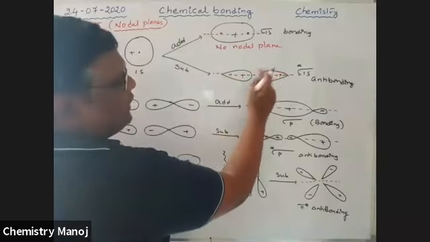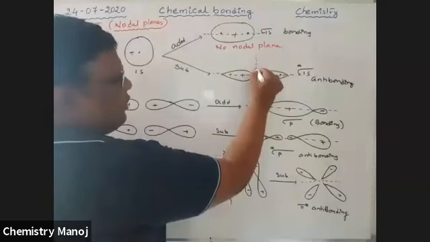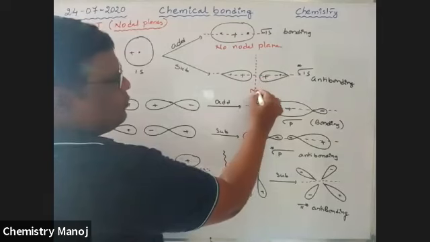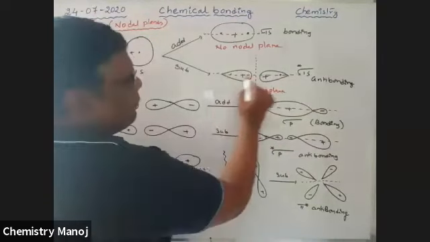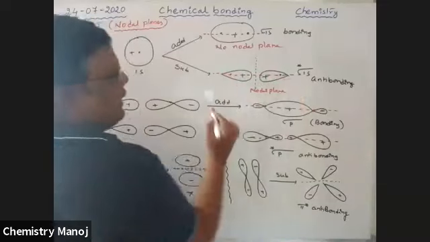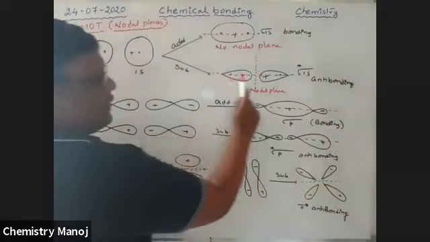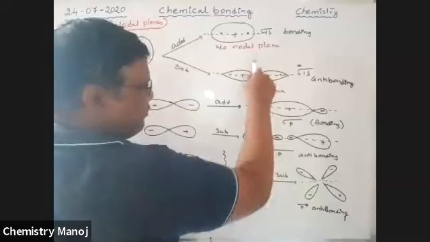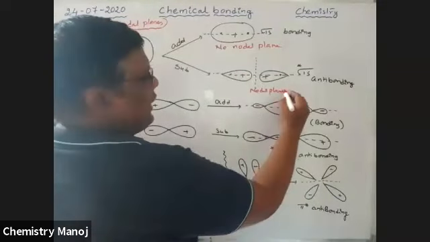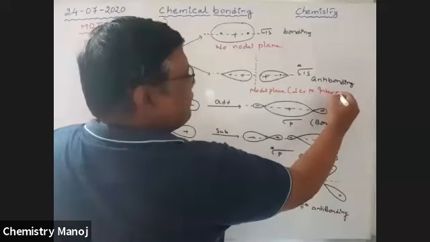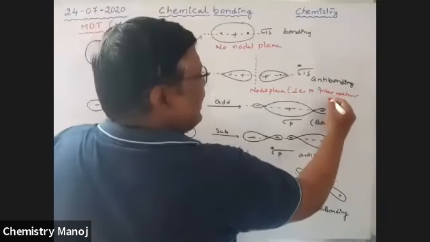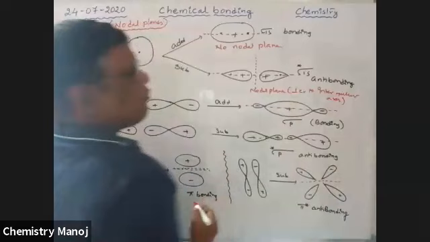So this is the nodal plane, boys, which is perpendicular to the internuclear axis. So this is the internuclear axis, and this plane is perpendicular to it.